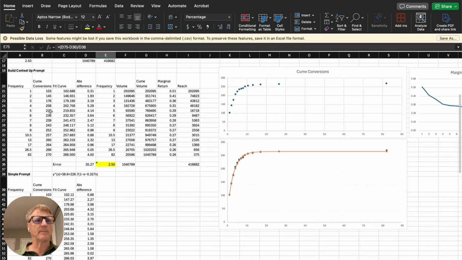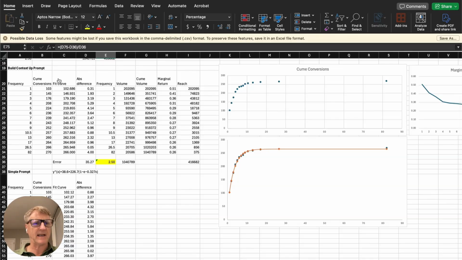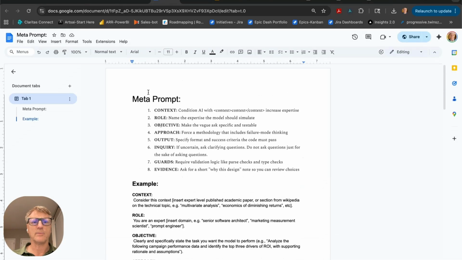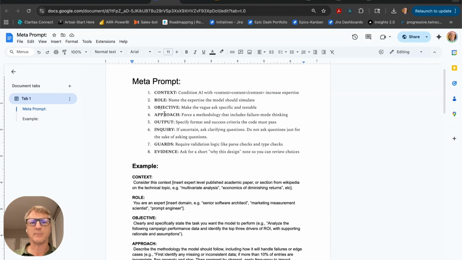Now, the most effective prompt is what I call a build-up prompt. I said I would come back to that in a moment. When ChatGPT changed the thinking model, it changed the way that some of the prompts work. The prompt guideline, or the meta prompts that we provided before, where you provided the context, role, objective, approach, output, and so forth, this still is quite effective. And if you are really prescriptive about the output, the type of code that you want to run, it will do that again and again. That can be really powerful.